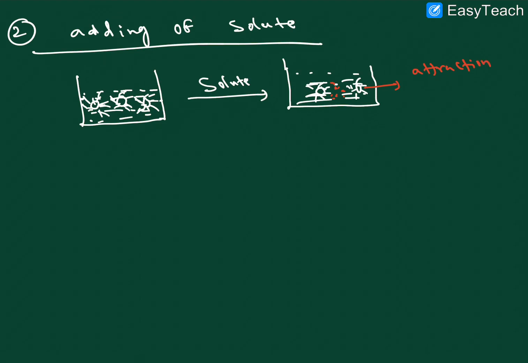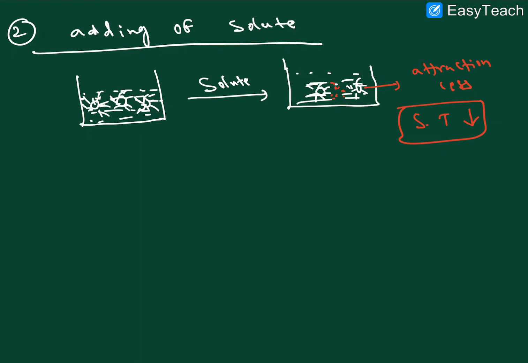So the attractions are less, and the surface tension decreases, right? I hope this point is clear. By adding solute, the attraction force between the molecules decreases, and the surface tension also decreases.